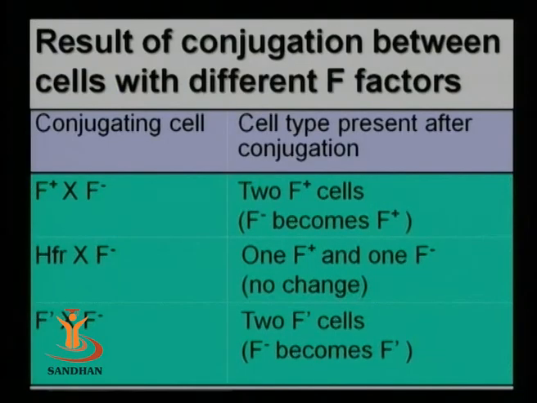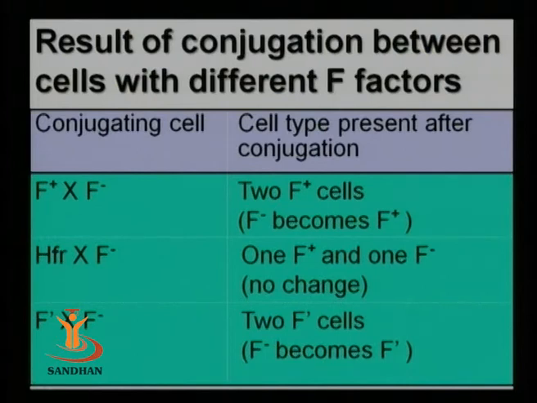Now, what is the effect of these kinds of transfer? As I have told you, the cell which possesses the F plasmid, F stands for fertility, is known as a male cell. It has the ability to donate this F plasmid to the F minus cell, which doesn't contain the F factor. A cell without the F factor is a recipient cell. It is a female cell.